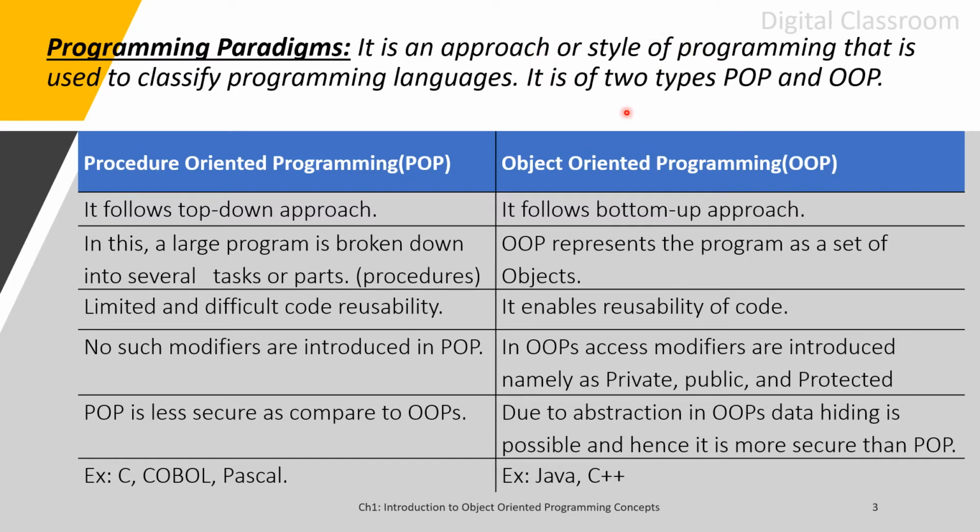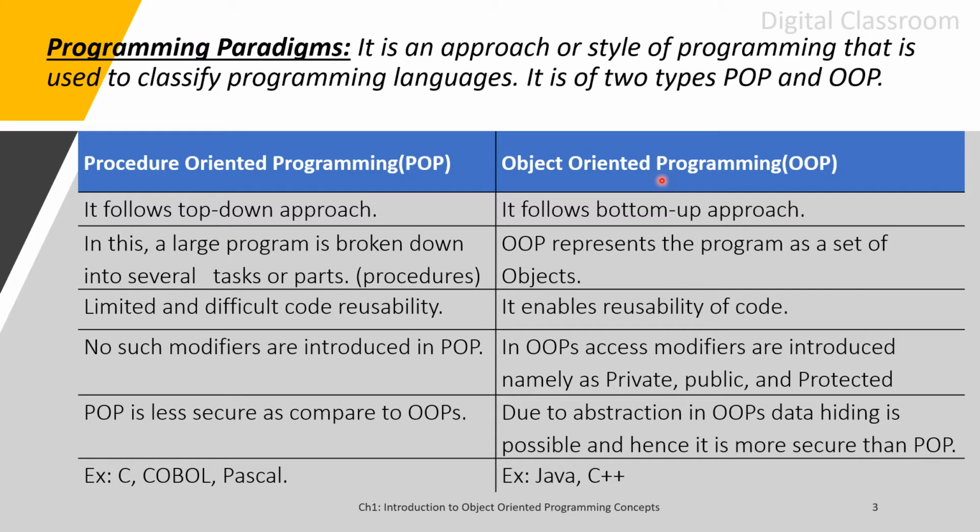These are two types, that is POP and OOP. POP is procedure oriented programming and OOP is object oriented programming. Now we will see the differences between POP and OOP.